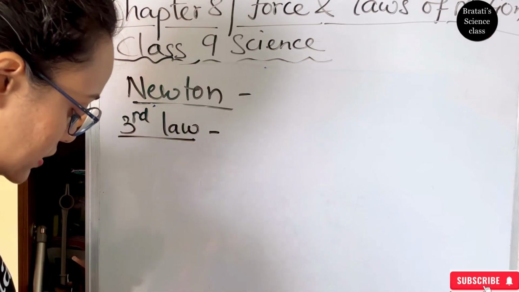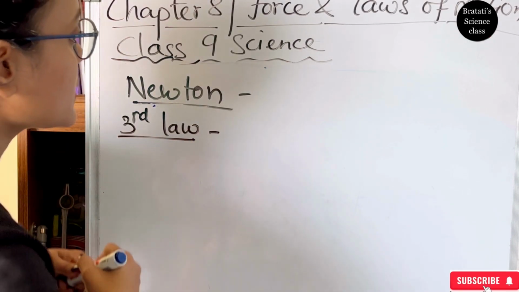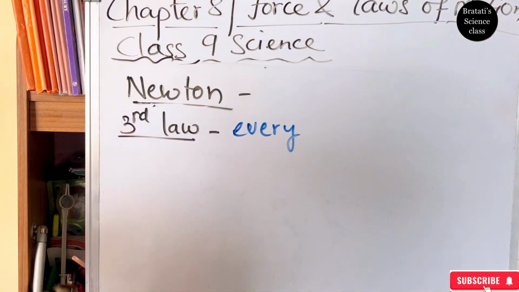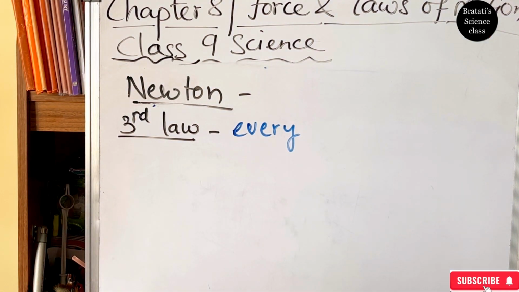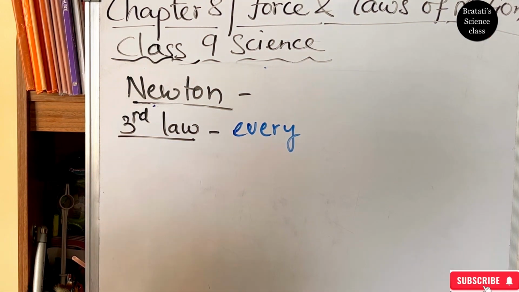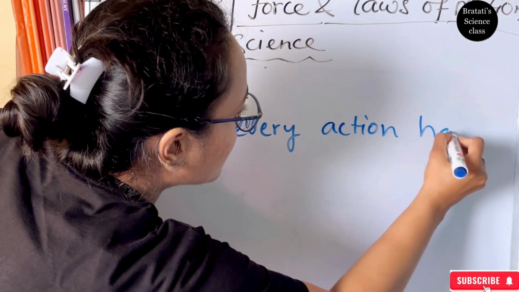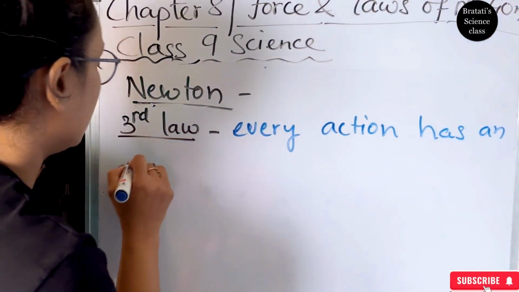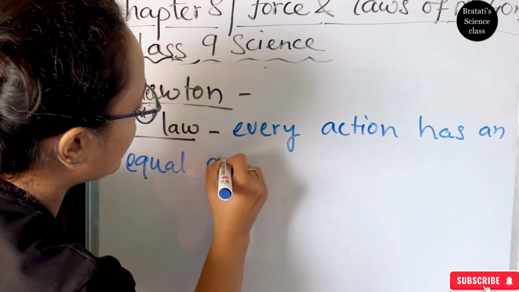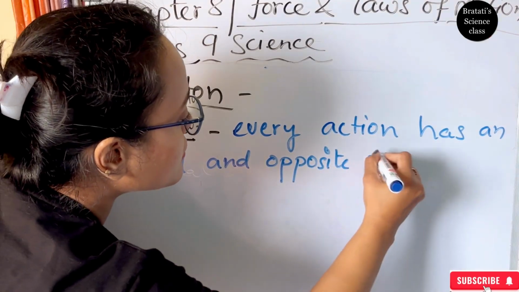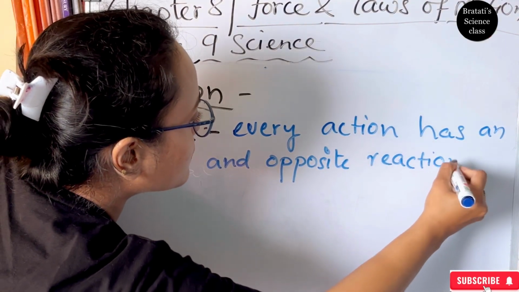Now we are into the third law. The third law is: every action has an equal and opposite reaction.